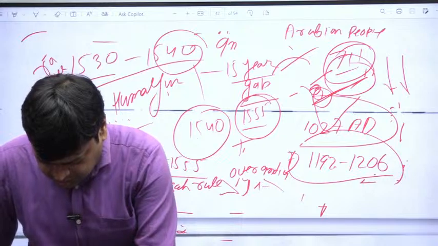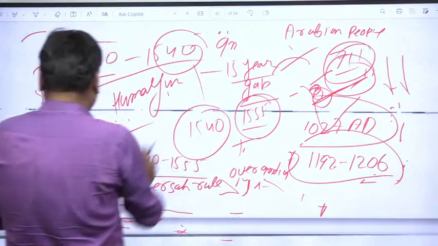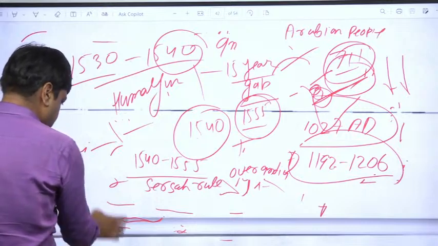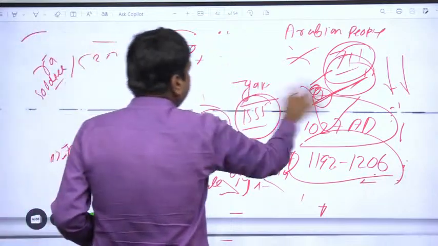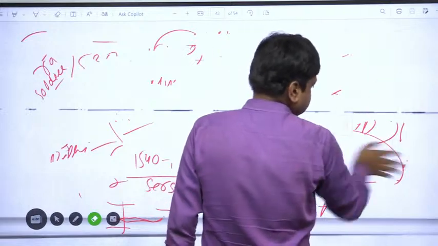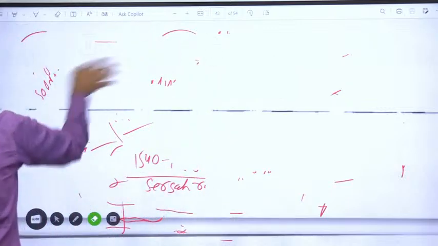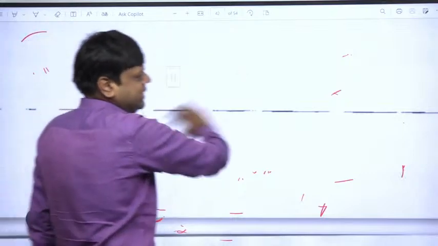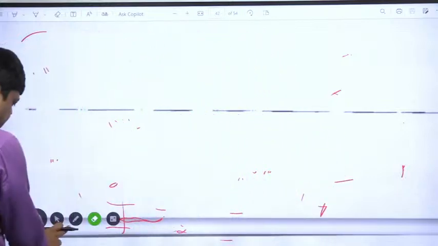Now come to the modern period. As I have already told you what the modern period is, just see. The modern period starts from the year 1526 till the current time. That means from the first battle of Panipat till today. It is the modern era or modern India. And what are the topics in modern India? We will go through it.